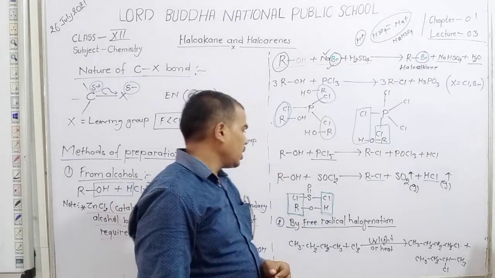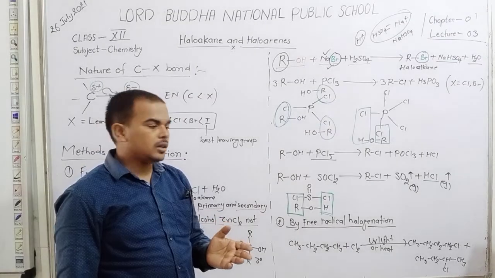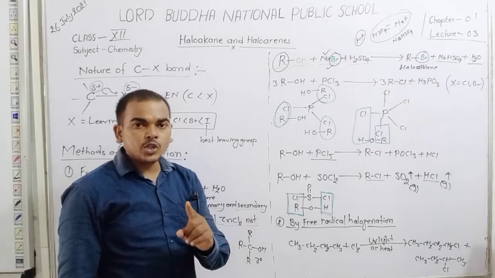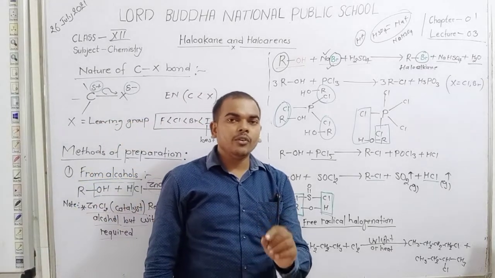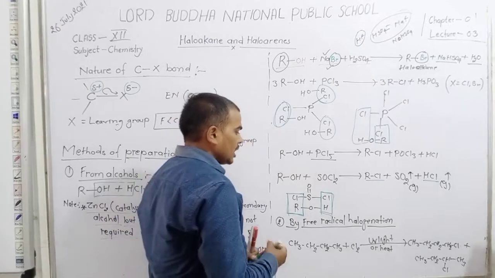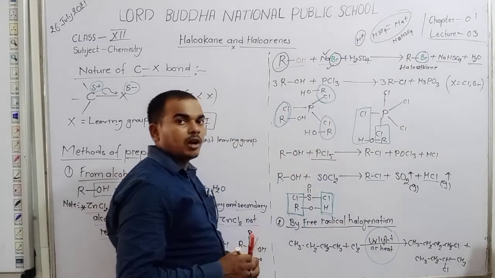Okay, student. There is another method, that is the preparation of alkyl halide by free radical halogenation. Dear student, always remember that free radical halogenation takes place in the presence of sunlight or ultraviolet light.